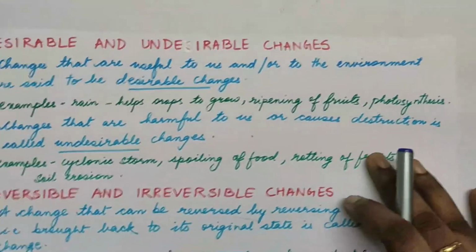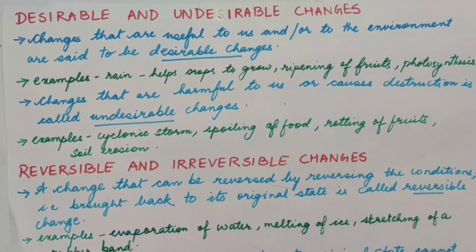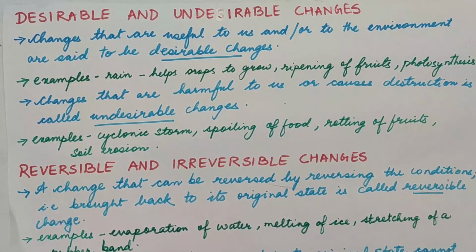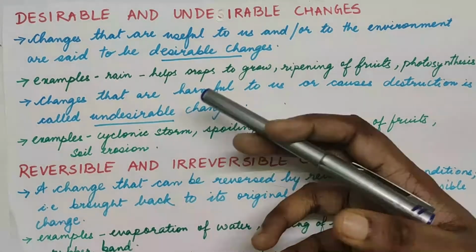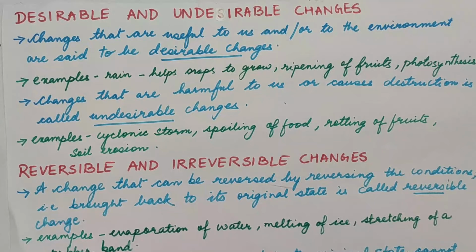The next one is desirable and undesirable changes. Changes that are useful to us, generally for human beings and also for the environment, are desirable changes. Like the rain helping the growth of the plants. It is for the growth of the crops. It is essential for us. It is good for the farmers. When it rains, they feel happy because the crops can get sufficient water. So that is a desirable change.